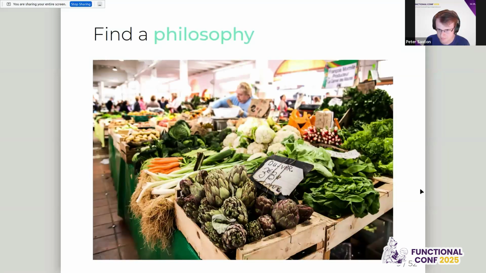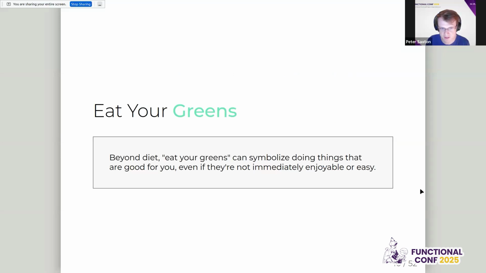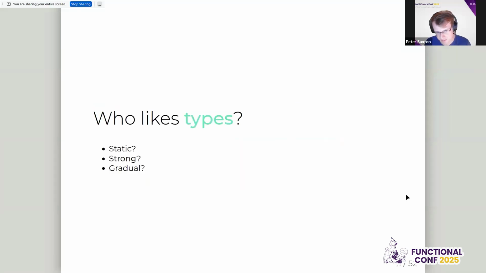So when you're picking features to put on this space, you need a philosophy. And here we have a lot of vegetables, which leads on to the idea of eat your greens. Eat your greens is something I was told all the time, even if it wasn't about vegetables. Beyond diet, eat your greens can symbolize doing things that are good for you, even if they are not immediately enjoyable or easy. So who likes types? I can't see the room, so I'm going to assume you've all got your hands up. It doesn't matter what kind of type. They can be static, they can be strong, they can be gradual.